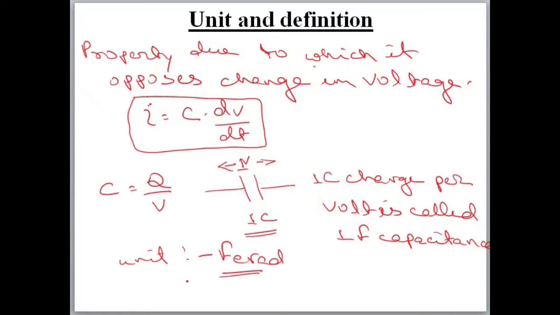But farad is a very large unit. Many times we will measure capacitance in microfarad, millifarad or nanofarad. Micro means 10 to the power minus 6, milli means 10 to the power minus 3, and nano means 10 to the power minus 9. Farad is a very large unit, so we measure capacitance in micro, milli or nanofarad.